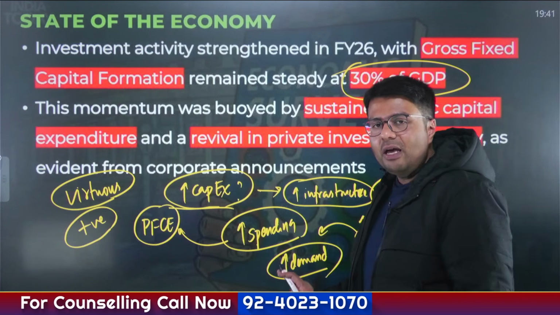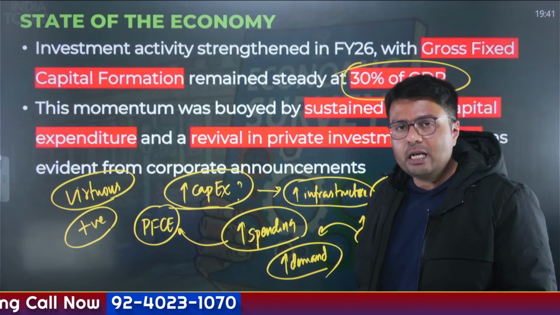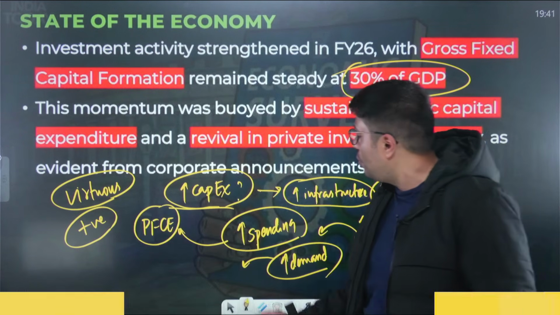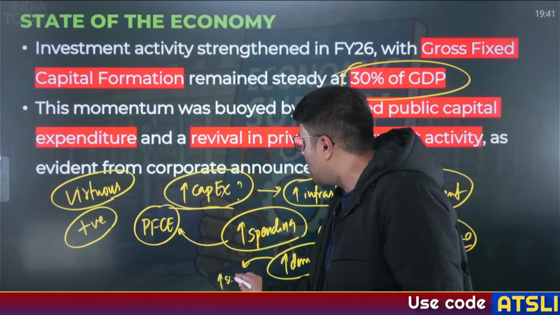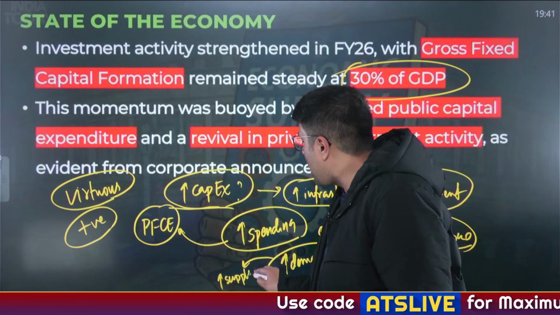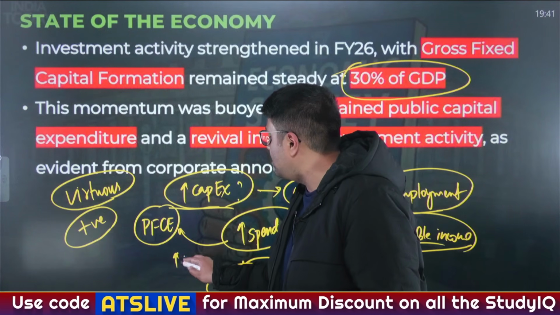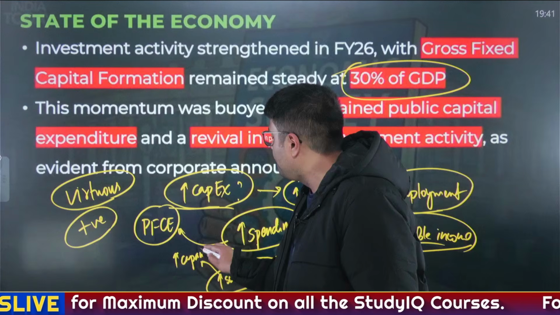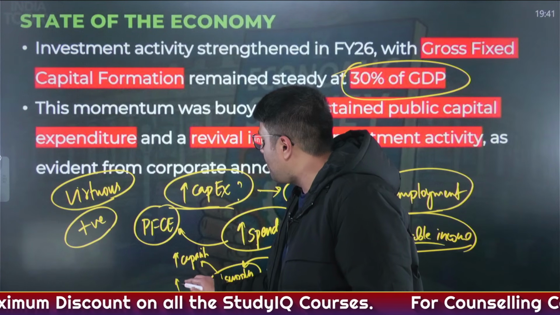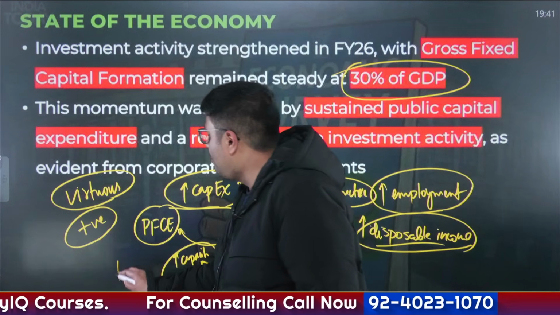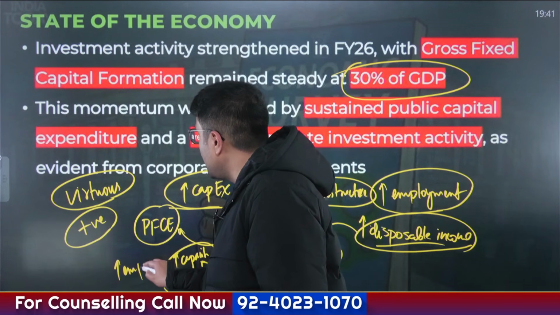Now, when there is a high demand for goods and services in an economy, you need to understand the businesses would look to create a commensurate supply. Now, how will you create more supply in the economy? You will increase the capacity of your existing factories, or you will even establish newer factories. And all of this, you can understand, will create more employment.